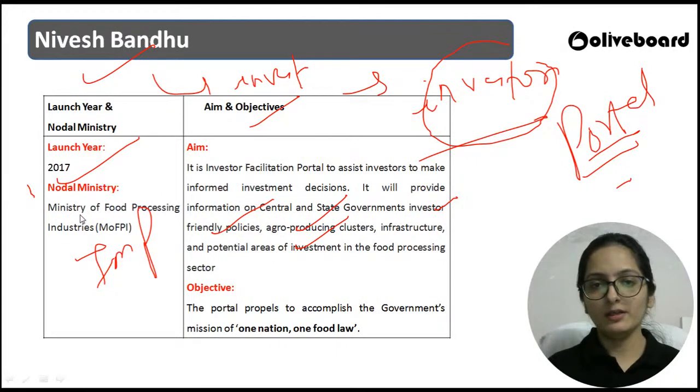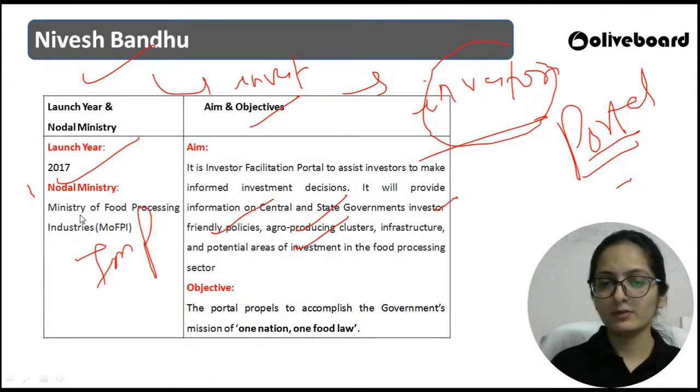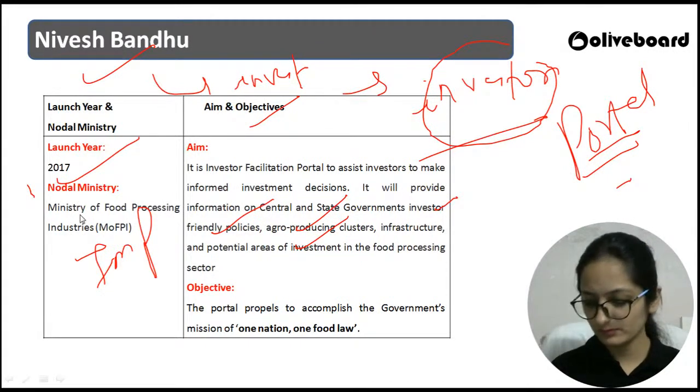My simple question to you is, can you please tell me, just a second. Yeah. So in Gram Samriddhi Yojana, what is the amount that the state is basically providing? The state will be giving how much amount in Gram Samriddhi Yojana? 500 crore, 600 crore, 700 or 800 crore? 500 crore, absolutely right.